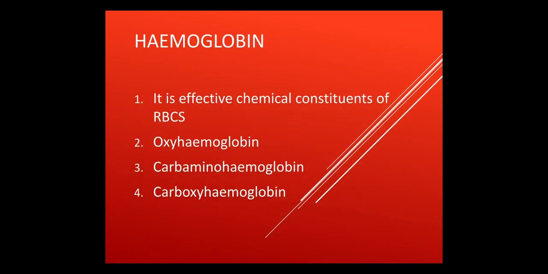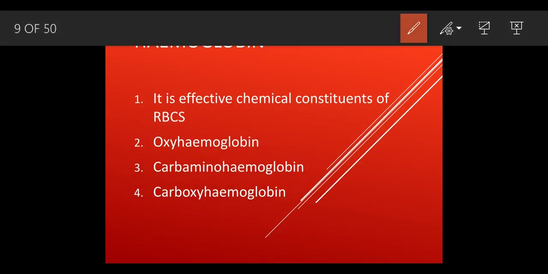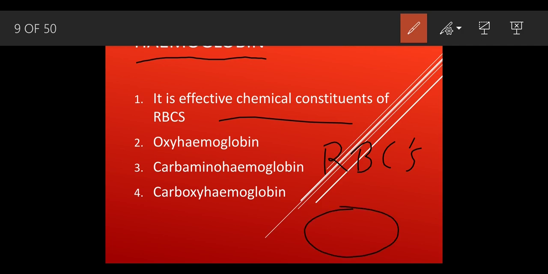Now we are going to discuss the hemoglobin part. What is hemoglobin? Hemoglobin is nothing but the effective chemical composition of RBCs. As I said, RBCs are red in color. The blood is red in color. So why is your blood red in color? Because of the presence of this chemical which is present inside this RBC.